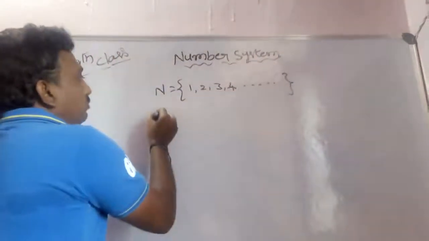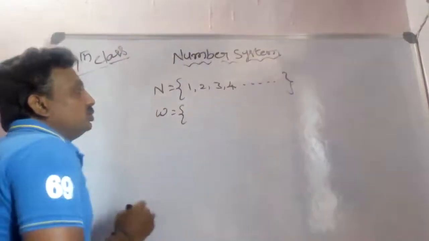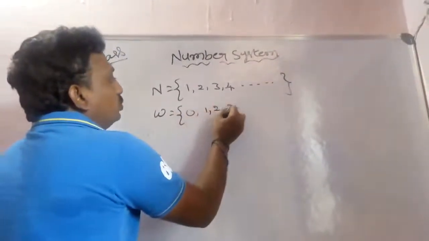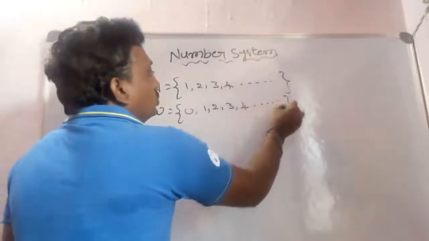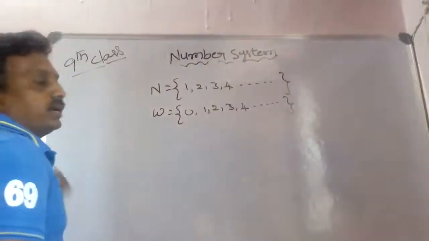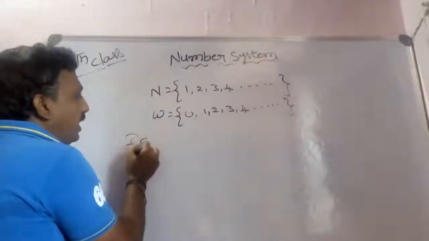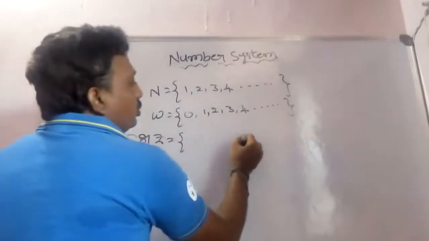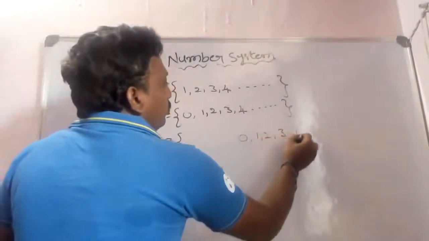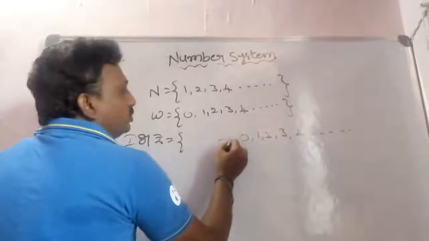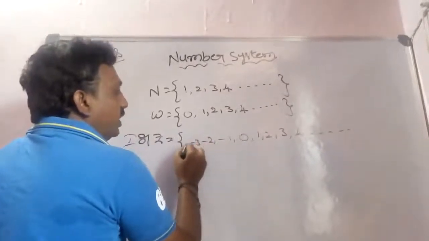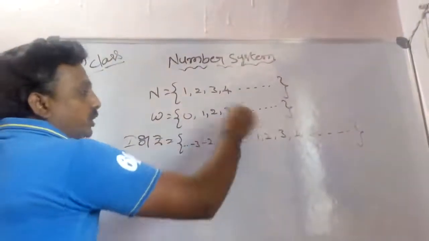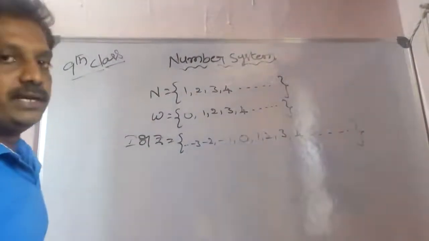Next, whole numbers. It is denoted by W. These are 0, 1, 2, 3, 4 and so on. Next, integers. It is denoted by I or Z. That equals to 0, 1, 2, 3, 4 and so on, and negative numbers -1, -2, -3 and so on. Same positive numbers and negative numbers included 0. These numbers are called integers.